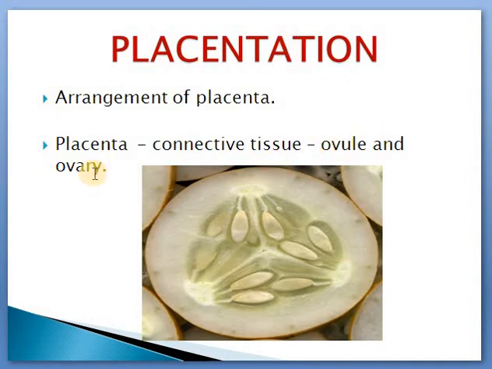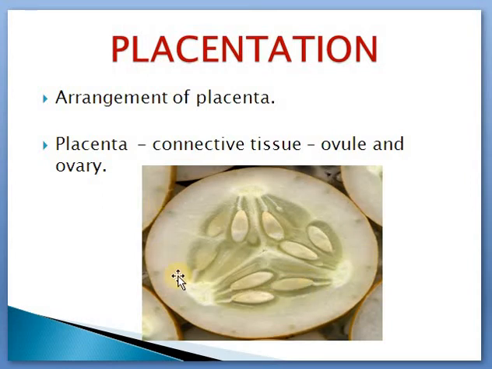Ovary is the mother part and ovule is the young one, the baby part. So this is the baby and this is the mother, and they are connected by a kind of tissue. Can you see here one differently colored tissue in this part especially? This is placenta, this part. So this is placenta and this is the seed. Actually, after fertilization the ovule will turn into a seed.